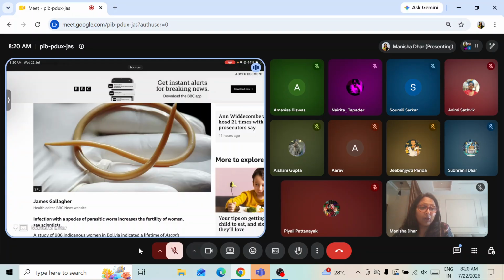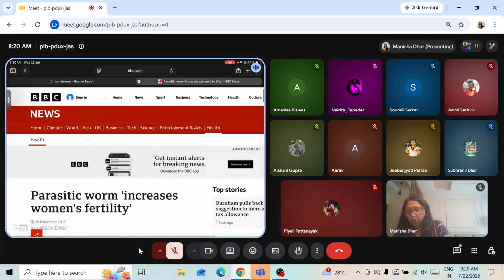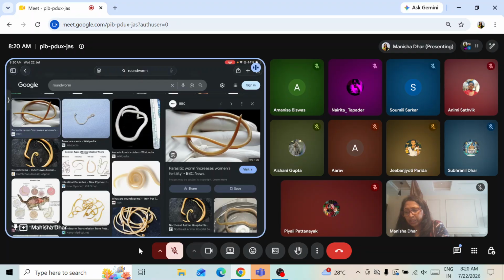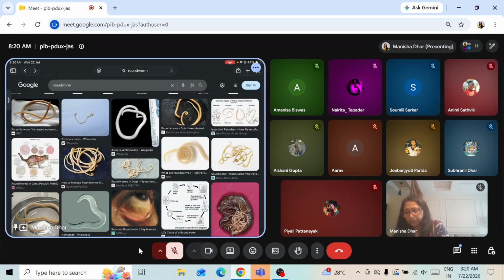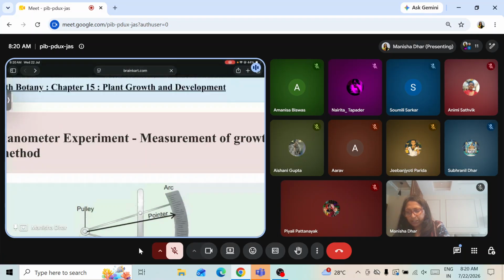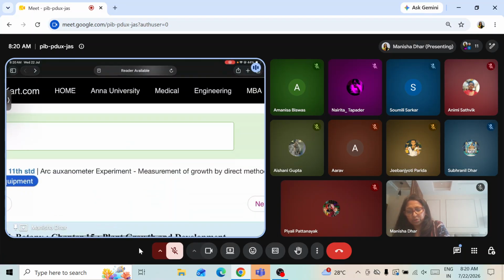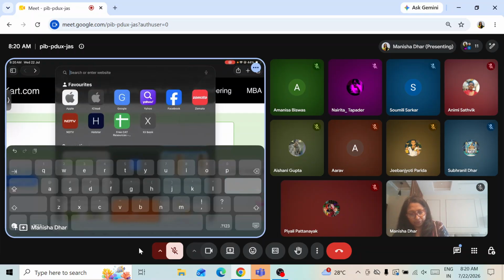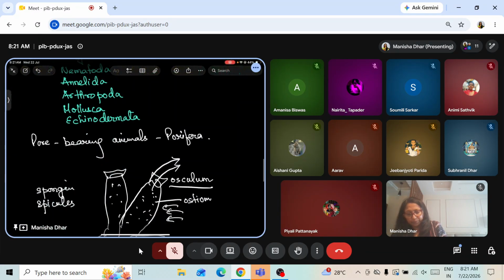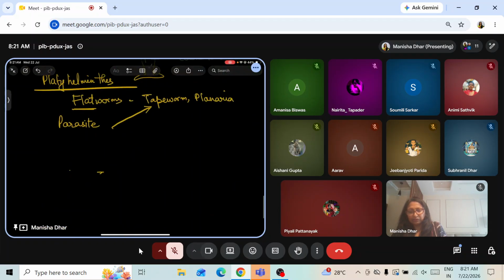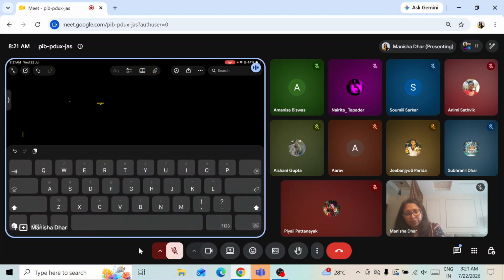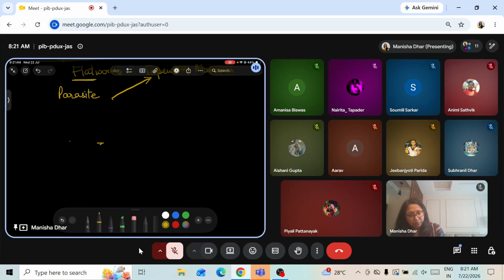The male and female organisms are separate over here. Okay, male and female organisms separate. The female organism is much longer. The male organism is a little smaller than the female. Okay, all right. Let's talk about their explanatory portion. After this tapeworm, we'll come to this roundworm part.